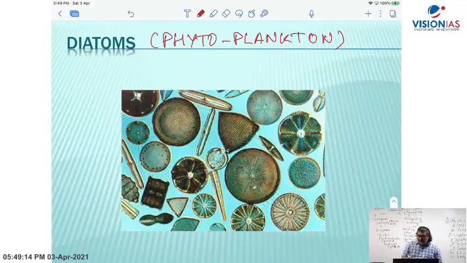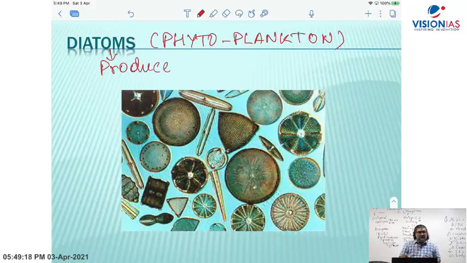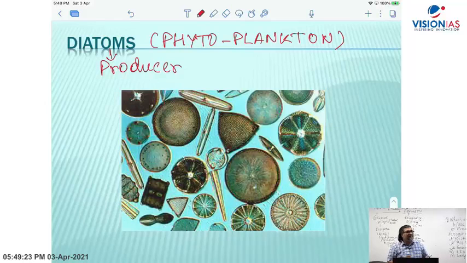And diatom is a producer. It is an example of a producer which can carry out photosynthesis and prepare food. They are very, very small, like tiny size, and in the marine ecosystem you will find such diatoms. Phyto means plant. They contain pigment, and they are capable of doing photosynthesis. The Red Sea is red in color because of the red algae, or what you call diatoms.